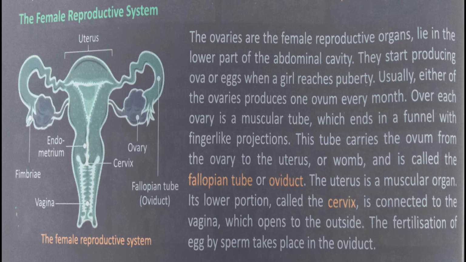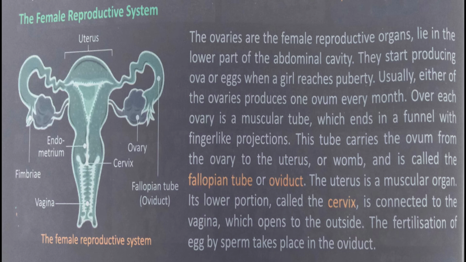Over each ovary is a muscular tube which ends in a funnel with finger-like projections called villi. This tube carries the ovum from the ovary to the uterus or womb and is called the fallopian tube. The uterus is a muscular organ. Its lower portion, called the cervix, is connected to the vagina, which opens to the outside. The fertilization of the egg by sperm takes place in the oviduct.